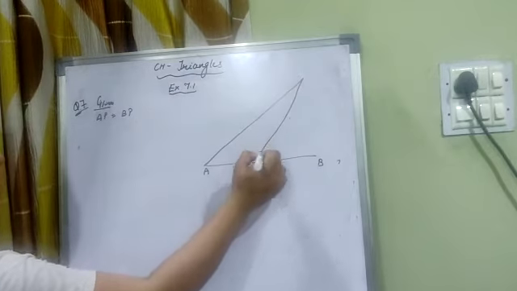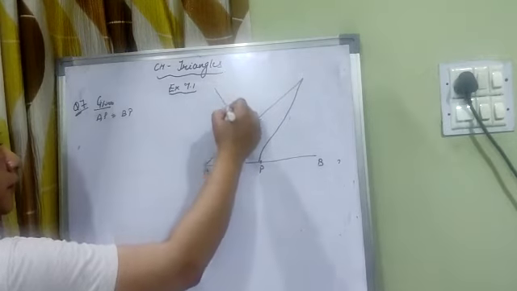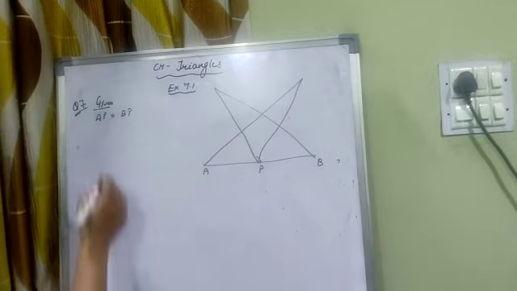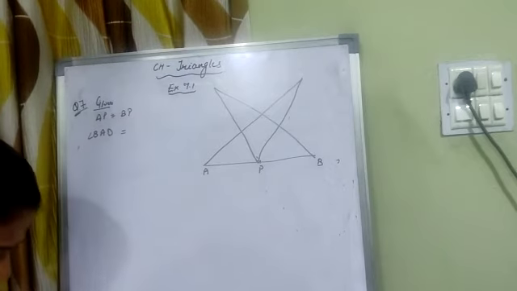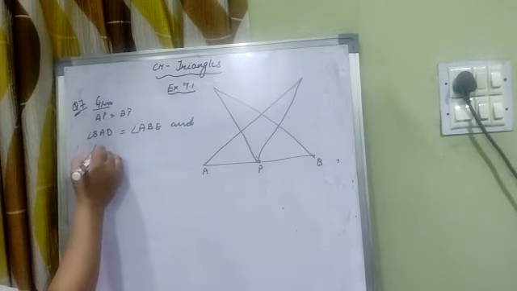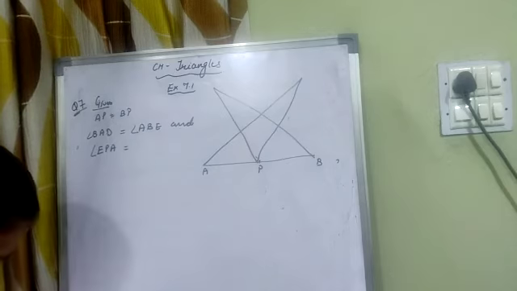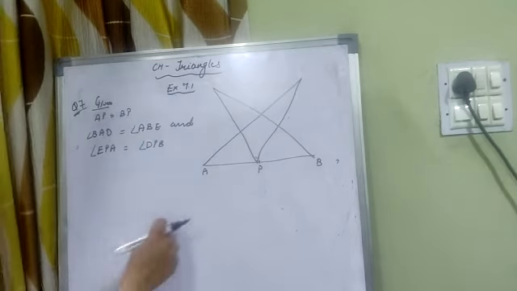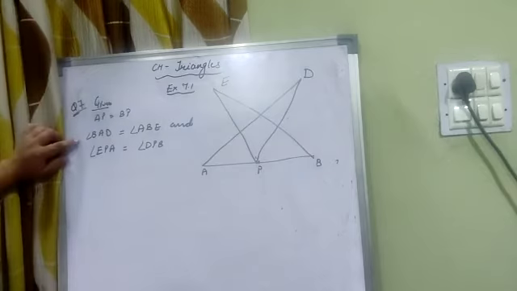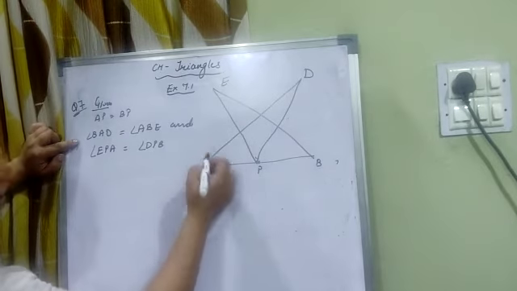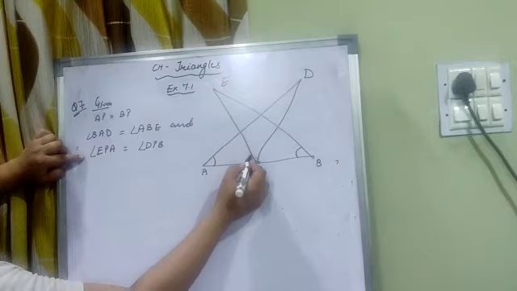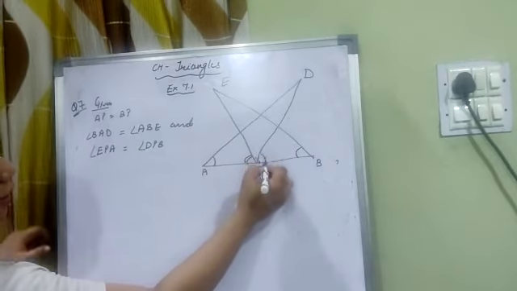as we will complete the figure, such that angle BAD is equal to angle ABE and angle EPA is equal to DPB, means BAD, these points are E and D. Here BAD, this angle is equal to ABE, these two angles are equal, and EPA, this angle is equal to DPB, this angle.